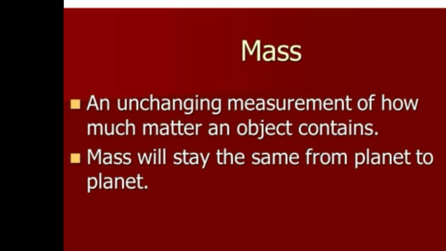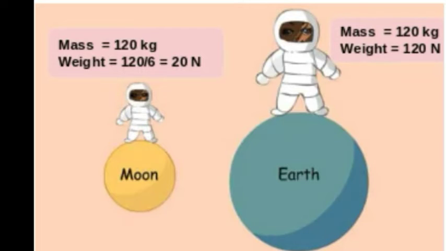It never changes wherever we go, it remains the same, because only weight changes, because weight depends on force of gravity. It changes due to force of gravity, but mass never changes, it remains the same. You can clearly see here that mass on the moon and mass on earth is the same, that is 120 kilogram. It is not changing, but weight is different. On moon it is 20 newtons, 6 times less, and on the earth it is 120 newtons. So weight varies according to the force of gravity, but mass never changes. Mass remains the same wherever we go.